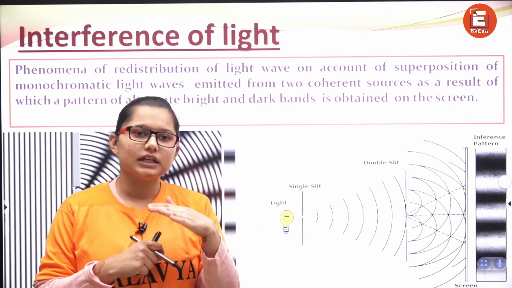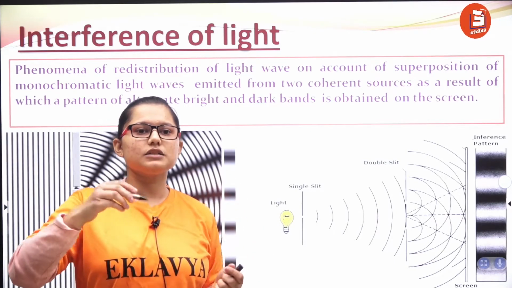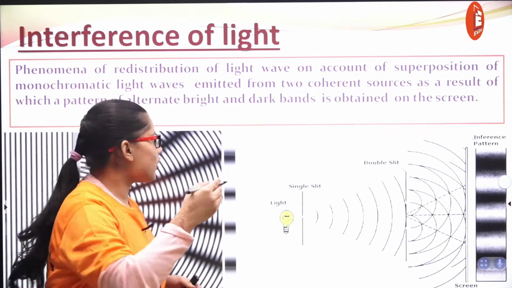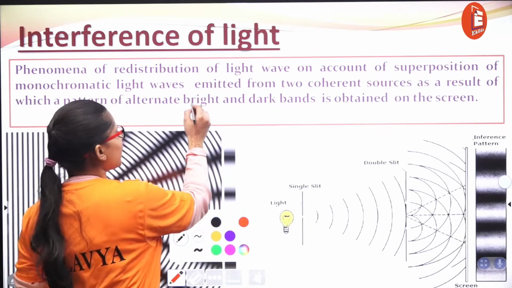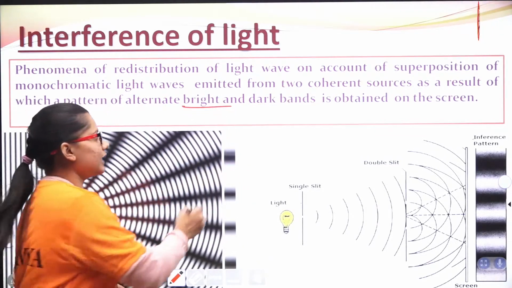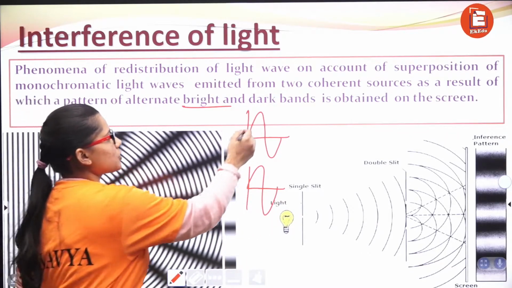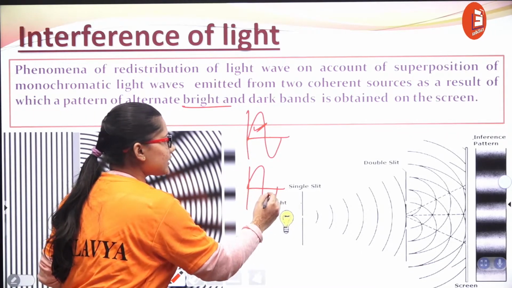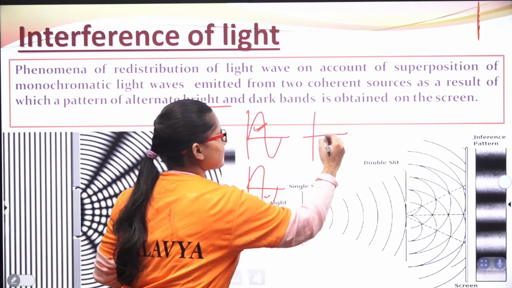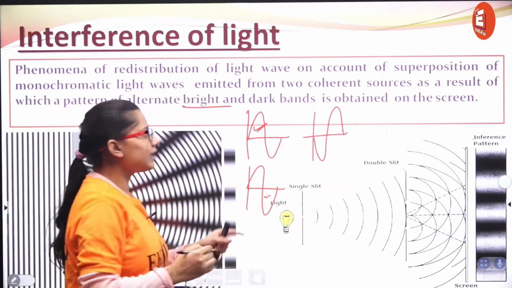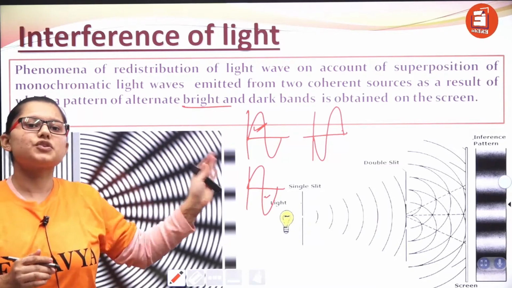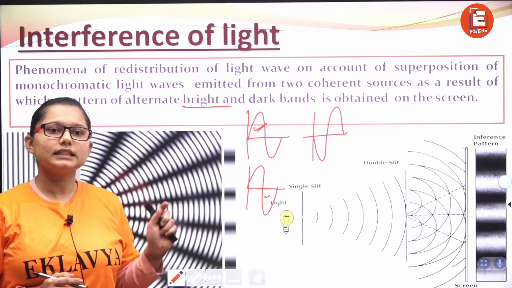Destructive interference. If the crest of one coincides with the trough of the other, then we say we are getting destructive interference, or we are getting the dark band.